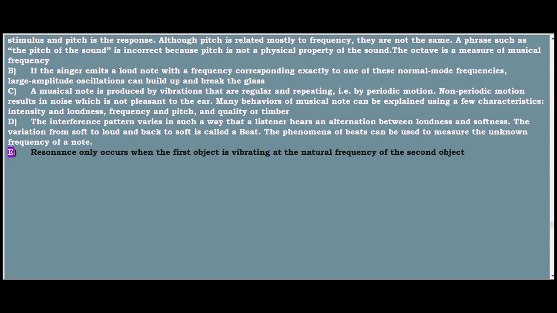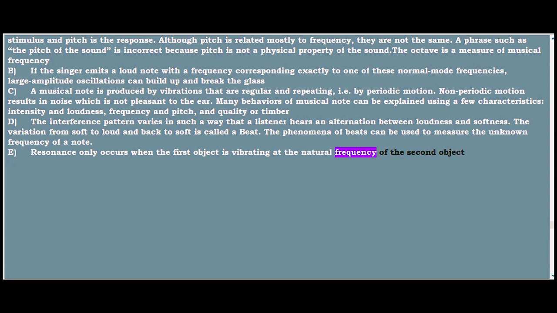E. Resonance only occurs when the first object is vibrating at the natural frequency of the second object. The correct answers are A, B, C, D and E.